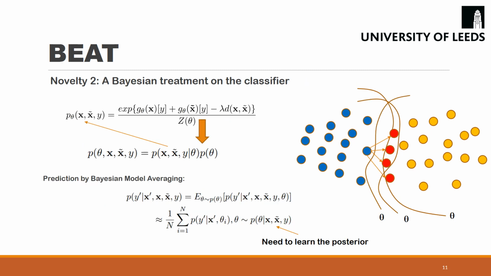The second novelty is that we consider all possible classifiers during training. To be able to do Bayesian model averaging, we need to learn the posterior distribution where we can sample classifiers.